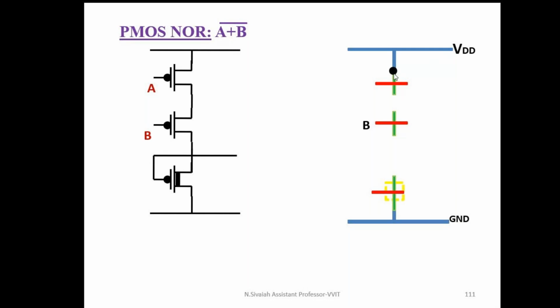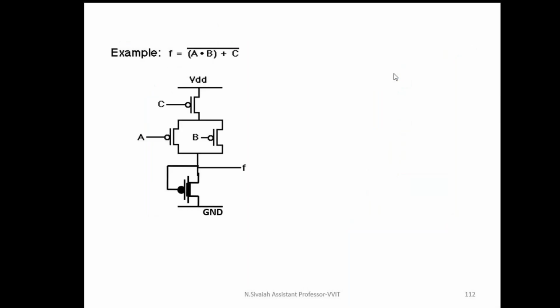Here also we can form the transistors and make the input and output connections. Now, how to draw a stick diagram for an arbitrary logic function? In this case, A into B plus C. A into B is a product term. In case of pull down, I can draw it as a series. But in case of pull up, I can draw it as a parallel. For plus C, I can draw a series.